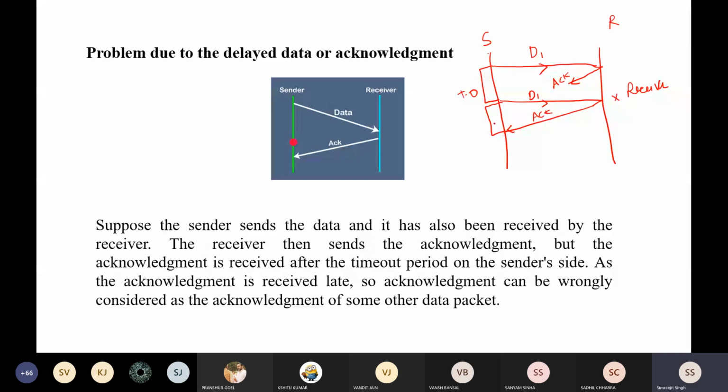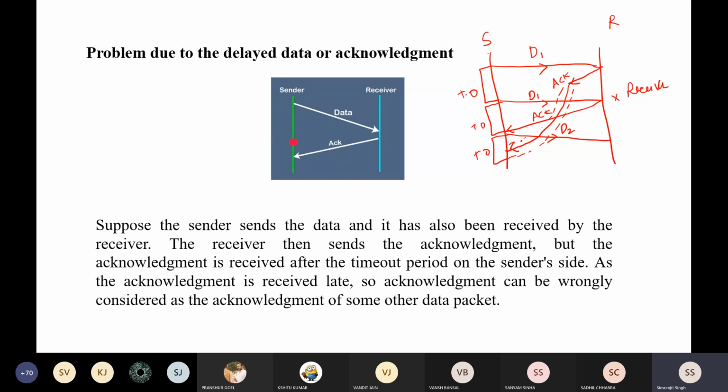Now the sender sends another new packet. This new packet will be D2. And after sending the packet, when there is a timeout timer running, this particular delayed acknowledgement now reaches the sender side. I'll indicate this by this one. This acknowledgement that was already delayed earlier now reaches the sender.